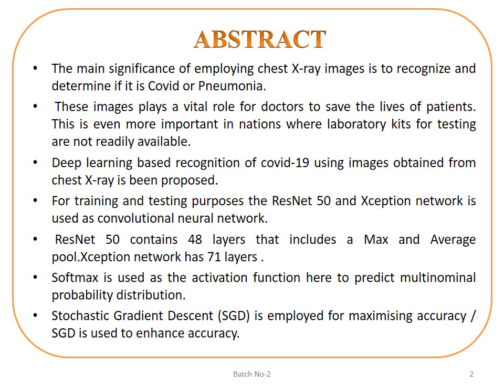For training and testing purposes, the ResNet 50 and Xception network are employed, which act as the convolutional neural network. The ResNet 50 consists of 48 layers inclusive of max and average pool. We also have softmax, which is used as the activation function here in order to predict the multinomial probability distribution. The stochastic gradient descent is employed for maximizing and enhancing accuracy.